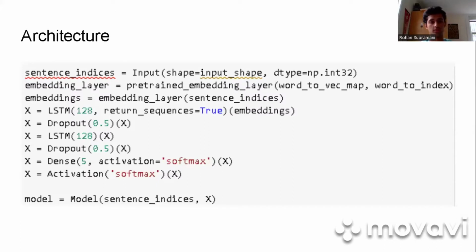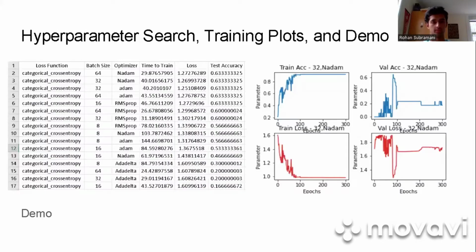So the architecture that we used here is shown. I just showed the Keras layers that we called. We first developed an embeddings layer, which utilized GloVe, as I described earlier. And then we had two LSTM layers that used dropout during training and a dense layer at the end with a softmax activation for multi-class labeling.